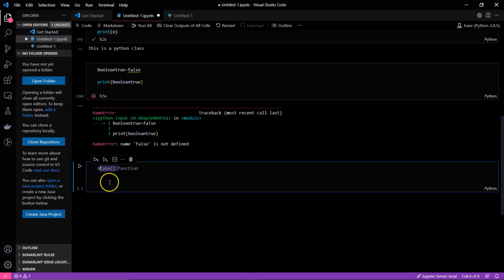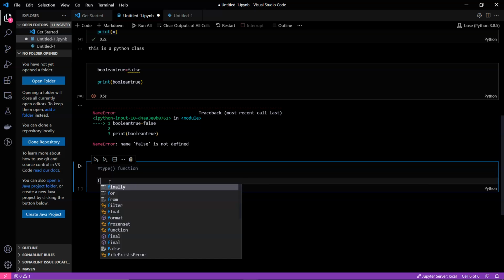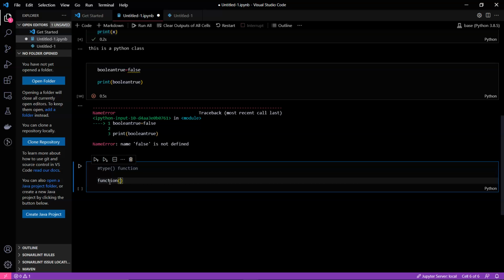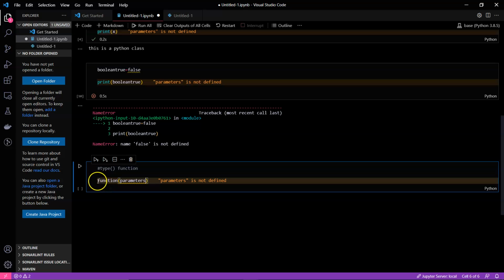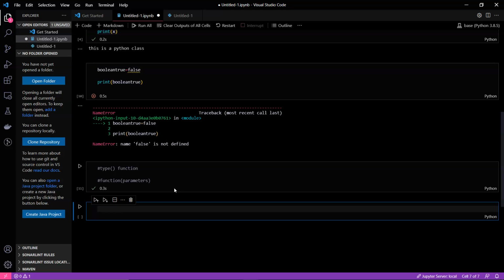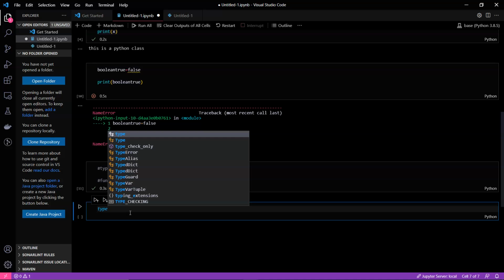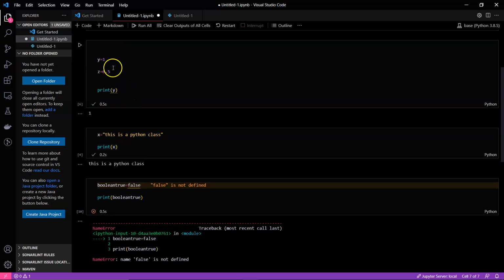Okay, and a function always has this kind of notation when we are using it. We never say we are using a function, we say we are calling a function, and a function is always called like this, and inside this we usually give some parameters. The parameters can be anything. We'll be learning about functions in further sessions, but as of now let's see how we will be using this type function. So suppose we are having this variable y.